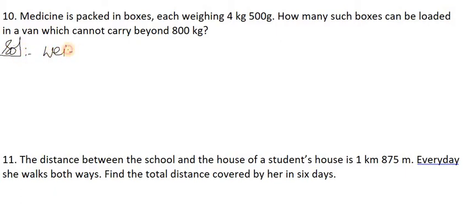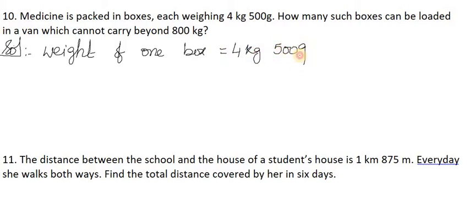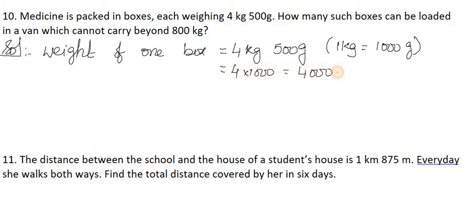So what is the weight of one box? 4 kgs 500 grams. We'll convert this into grams, that will be easy for us to write. 1 kg is equal to 1000 grams, then 4 kgs will be 4 into 1000, that is 4000 grams. And already in my question we have 500 grams, so if you add, you'll get 4500 grams.